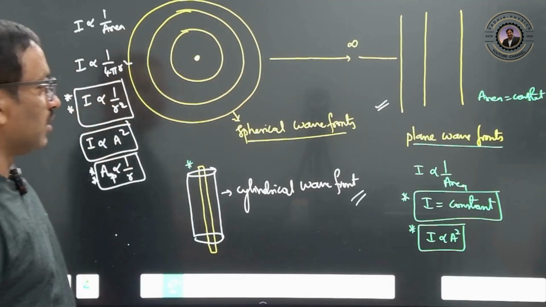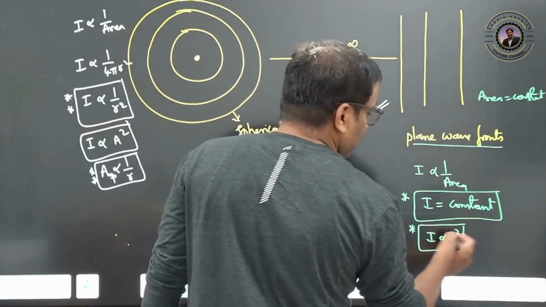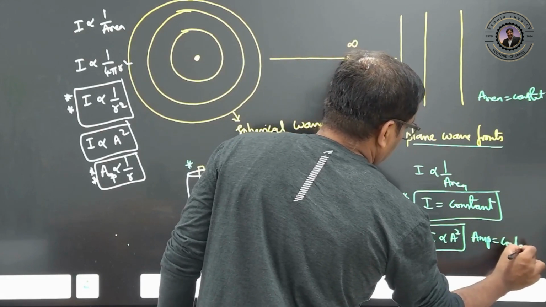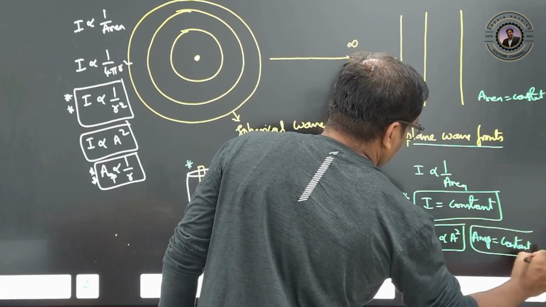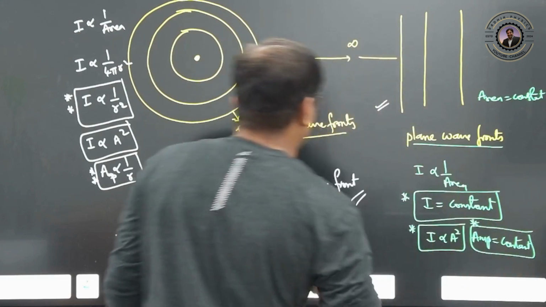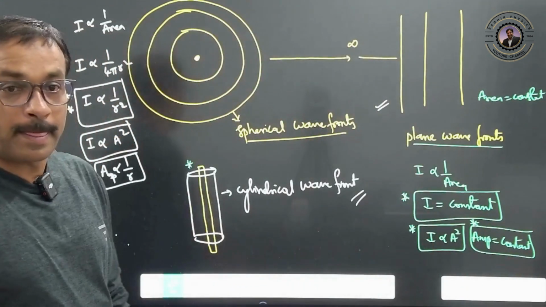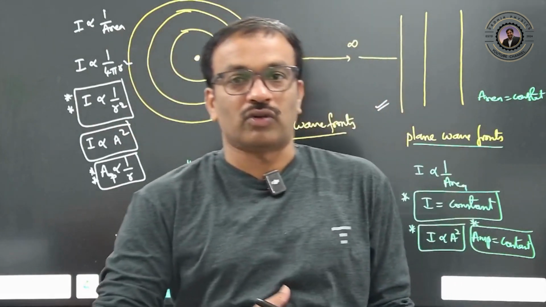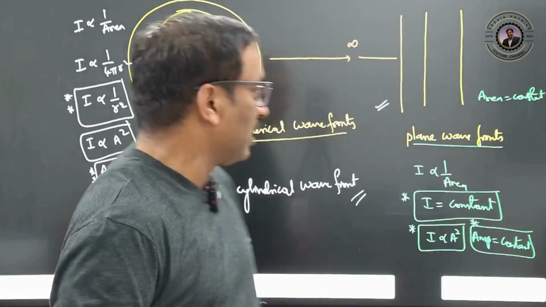Right. So this amplitude also, intensity is constant, which means amplitude is also constant. Clear? So that's why we are going to use these concepts now. Clear? Right? So now, how the ray diagrams and therefore the formation of the image, he explained.